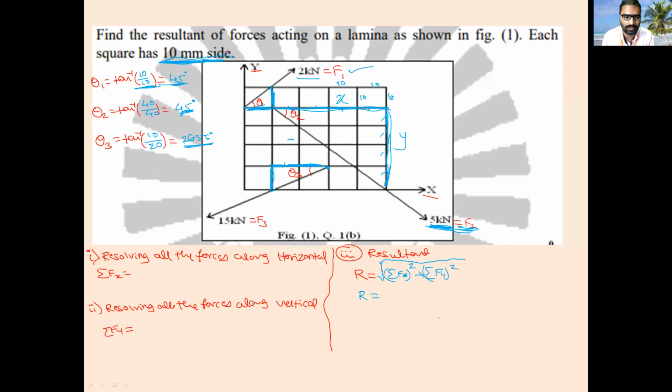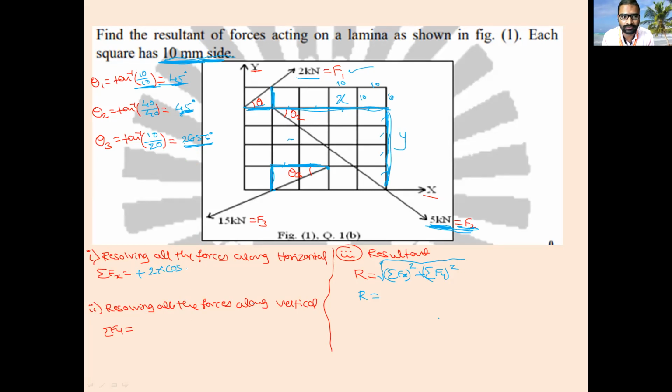Next is very simple, because you have already determined the angles. Now resolving all the forces along the horizontal direction. Tell me, the first force F1 is making an angle theta 1 with respect to horizontal. Is it moving in the positive or negative direction? Positive. F1 is 2 kilonewton into cos theta.